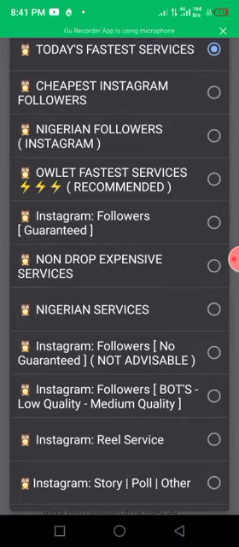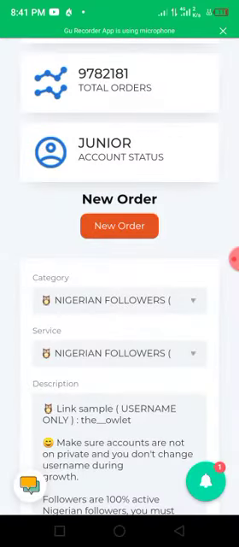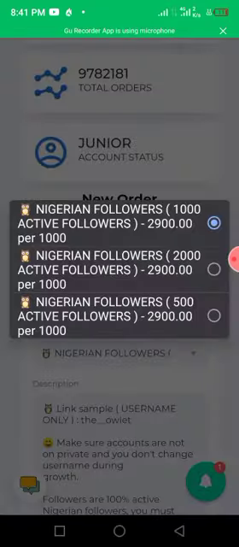The most common one that people almost demand is the Instagram followers, because most people want to be influencers on Instagram. So most people demand Nigerian real followers. You can do it by just clicking on these Nigerian followers here. When you click on it, all you have to do is pay a little amount. This is how much it costs for 1,000 active Nigerian real followers, that is 2,900.